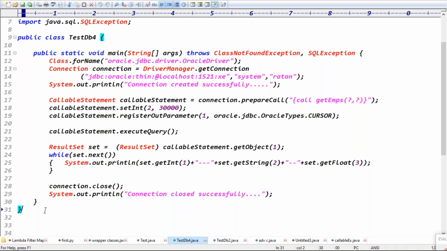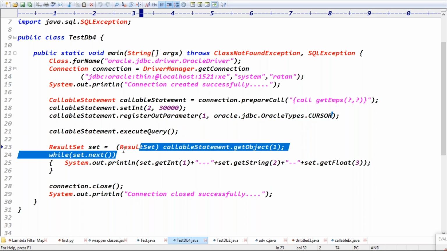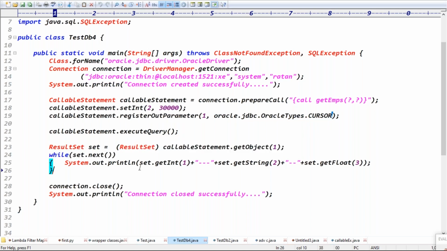Just try to check the blob and clob data types. In tomorrow's class, we'll take the blob and clob data types to work with images and text files, right? Today we did one example about the function, and I showed the JDBC code for the procedure to get multiple records. Multiple records means the type is cursor, and we can get the object, whose type is result set. You can print the data. For tomorrow's class, be ready with the blob and clob data types, and try to write and execute some queries about them.